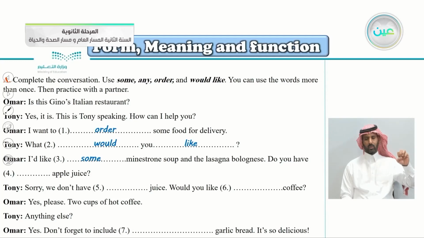Do you have apple juice? This is a question. So do we put some here? Of course not. We use any, because any comes with questions and negative forms. Tony, sorry, we don't have juice. We don't. This is negative. So very good. Of course, it's any again.